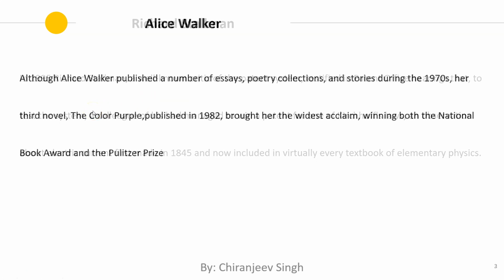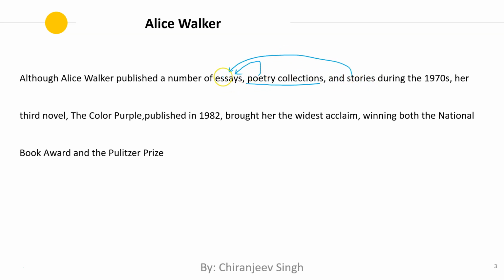Let's take another example. So we are starting an although clause here. Although Alice Walker published a number of essays, poetry collections and stories. So once we read poetry collections and stories, we can see these are parallel to essays, right? So a number of essays, poetry collections, stories. So these commas are essentially separating members of the list.